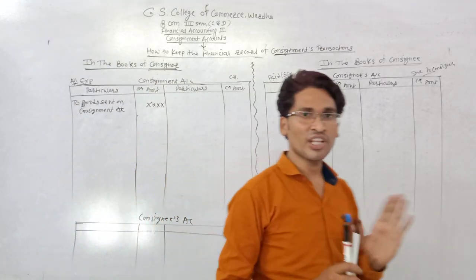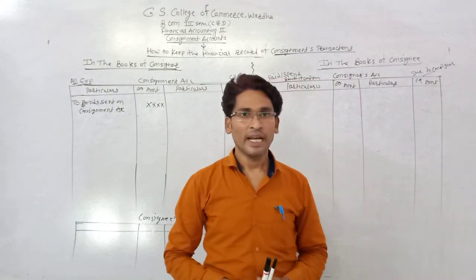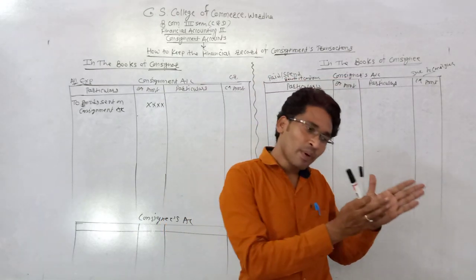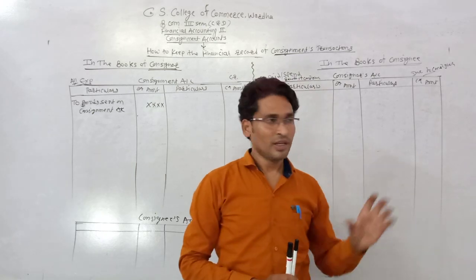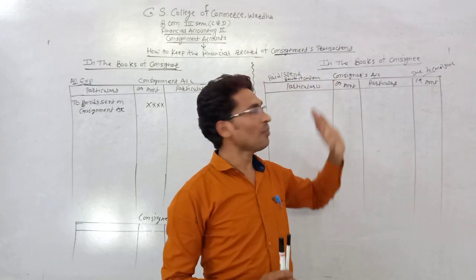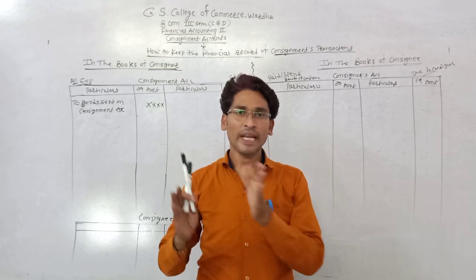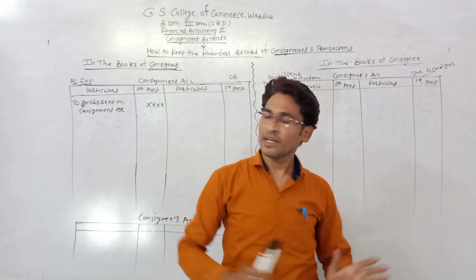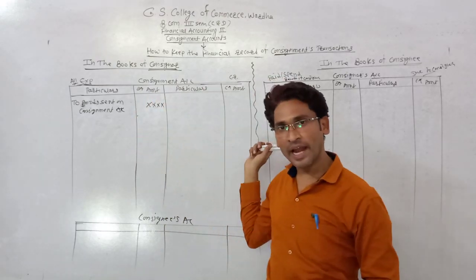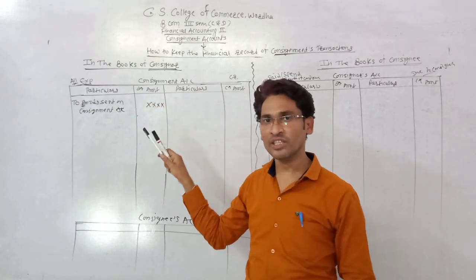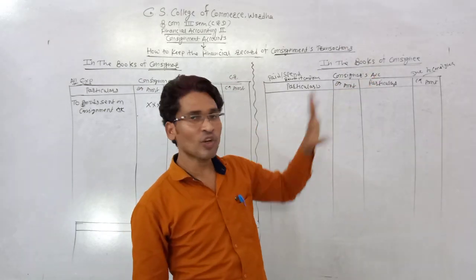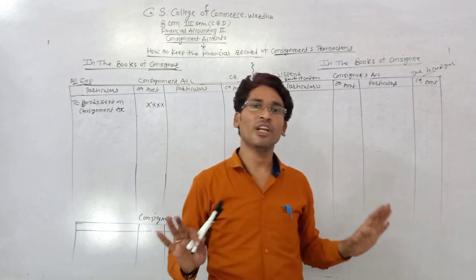For this transaction, the consignor sent the goods to the consignee. The consignee never passes a journal entry for that, because it's not a purchase of the goods, it's just taking possession of the goods. So it does not pass a journal entry when it gets goods from the consignor. Clear? The consignor sends the goods and at that time passes the journal entry, but when the consignee takes possession of the goods, it never passes a journal entry.